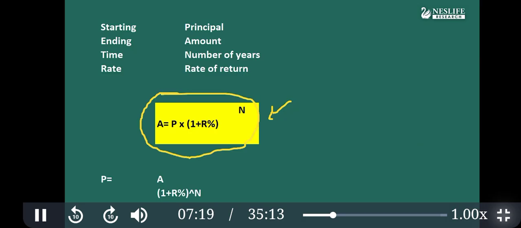So you should be very much expert in this equation. So what is it? This is the amount you get at the end of the period. This is the starting amount, that is the principal, multiplied by 1 plus the rate of return in brackets, raised to the power n. N is the number of years.